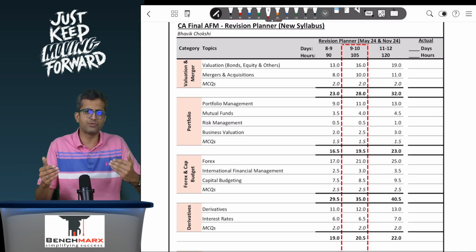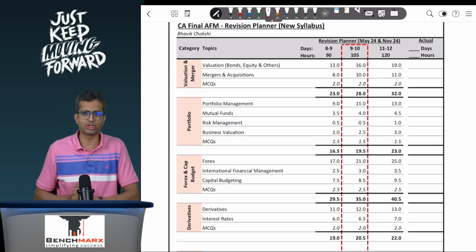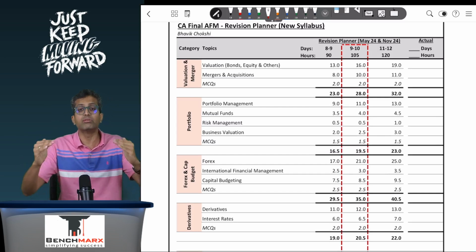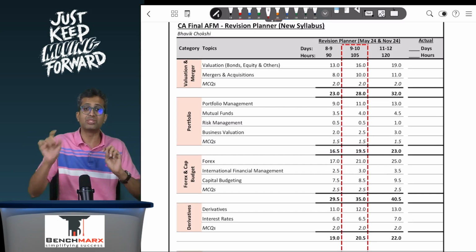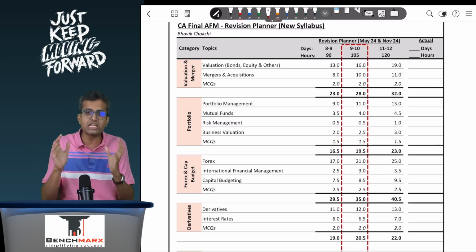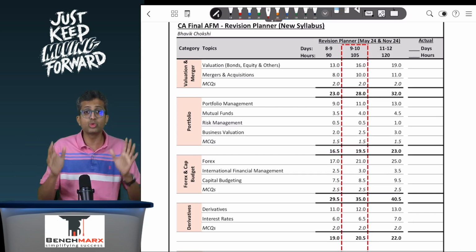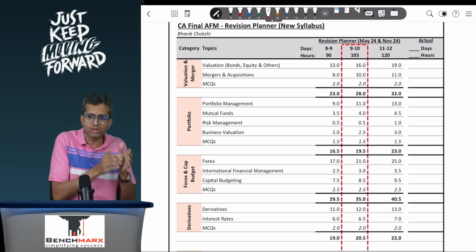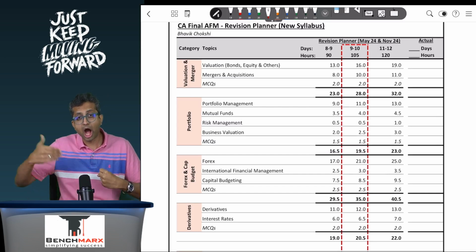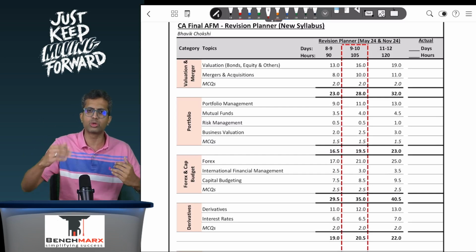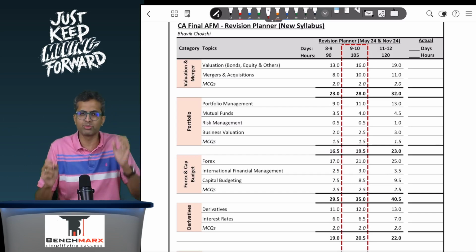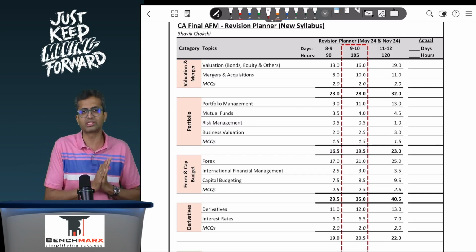The number of MCQs, we will release the MCQ sheet soon. The institute MCQs are relatively fewer as compared to the FR one, so the proportionate time needed for MCQs would be relatively lesser. We have allocated around 8, at max 10 hours for you to do the MCQs. Again, the strategy should be similar. You should try to do the MCQs after each of the respective chapters. That would be the best. Mark out the MCQs where you're facing a problem, and then while you're doing your second revision, come back to only those MCQs, but ensure that you try to practice them as well simultaneously.